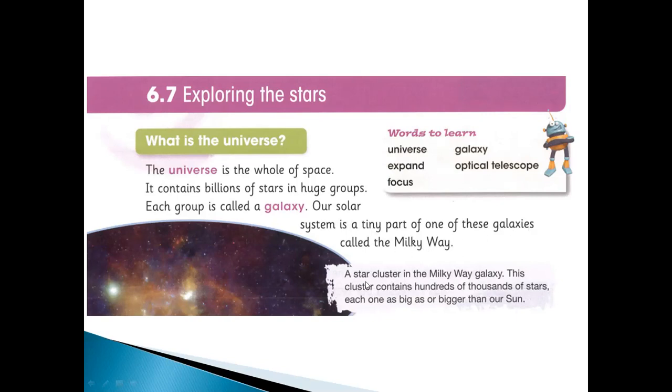A star cluster is the Milky Way galaxy. This cluster contains hundreds of thousands of stars. We just imagine one star. If you think of hundreds of thousands of stars, each one as big as or bigger than our sun, you can imagine the sun is very big compared to our Earth. There are many stars like this. You can search on the net about galaxies and stars. So you can say there is God who created all of these things.